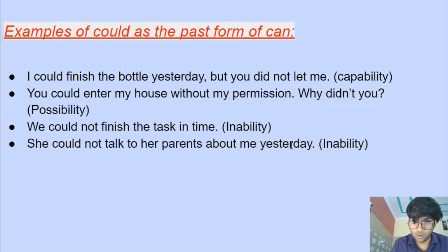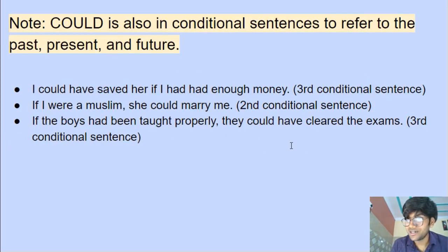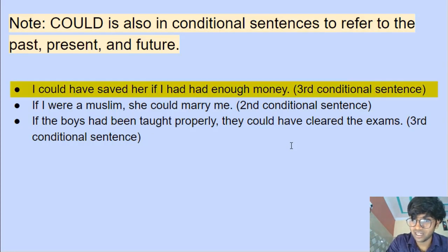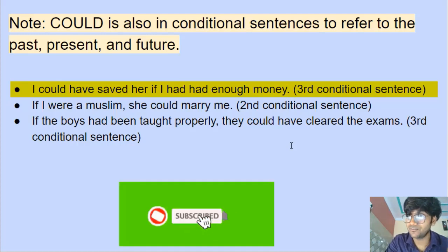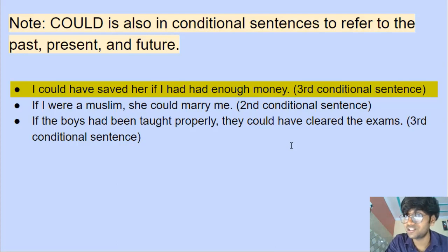All right. Now, one more interesting thing. Could is also used in conditional sentences, in all the conditional sentences referring to all the times, the present, the past, and the future, something which cannot do. Look at these examples. I could have saved her if I had had enough money. The first had is a helping verb and the second had is a main verb, the past participle of the verb have, possessed. I had possessed enough money.